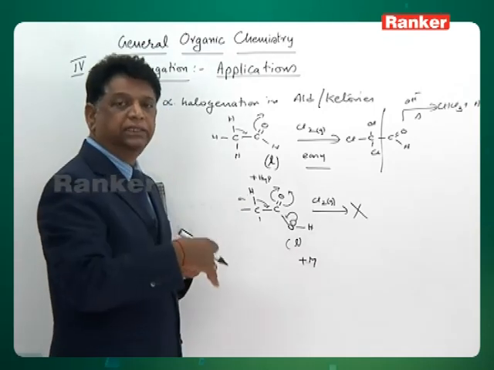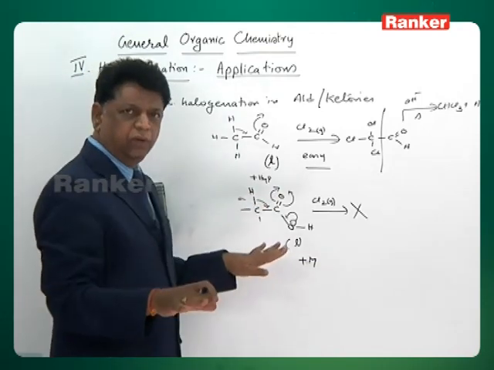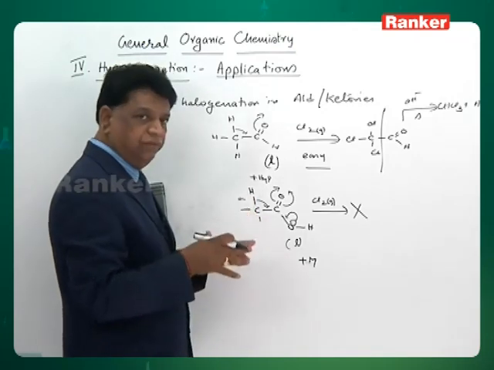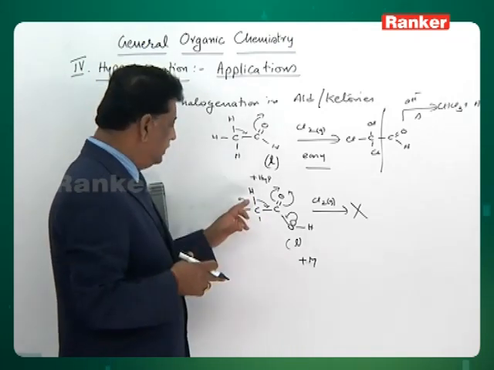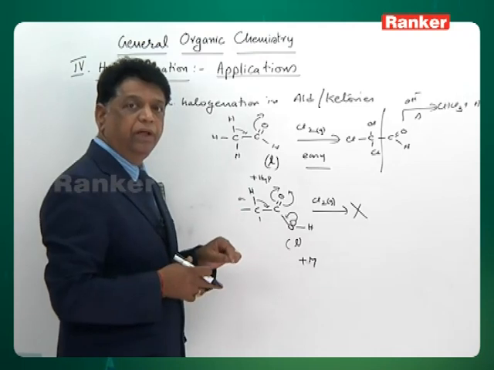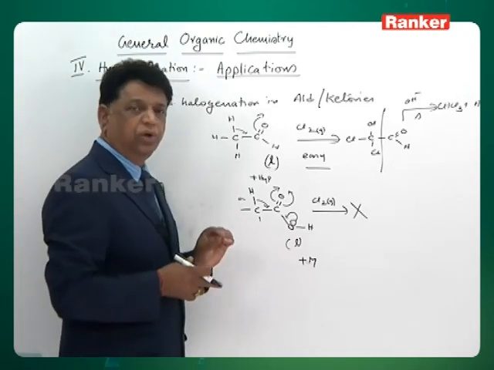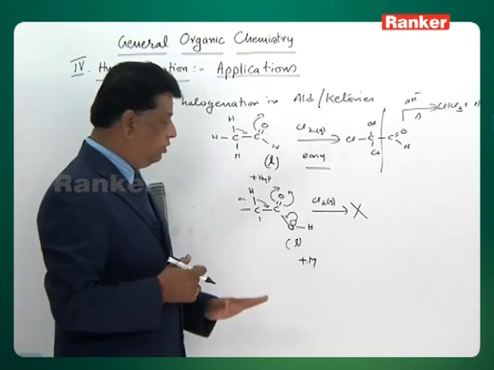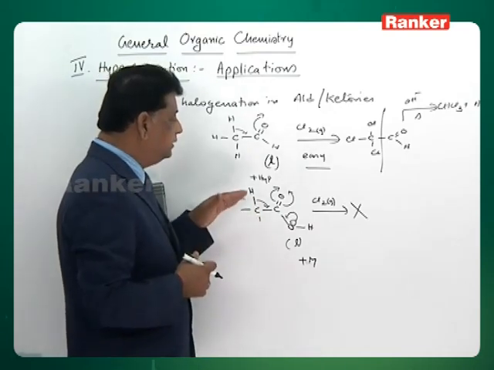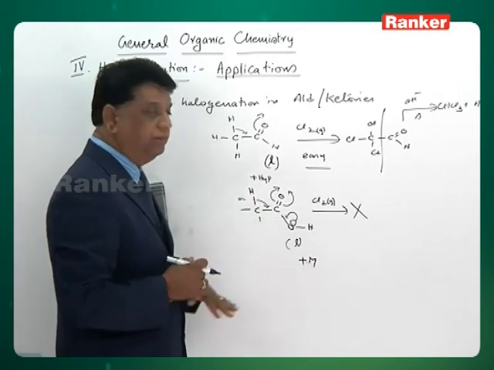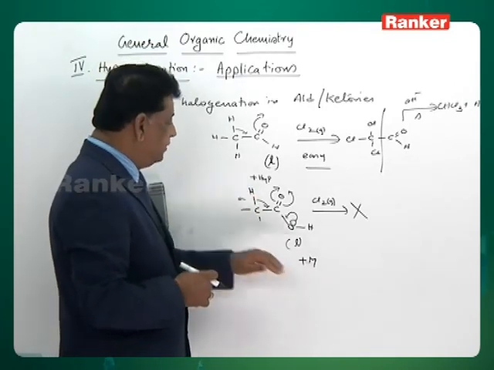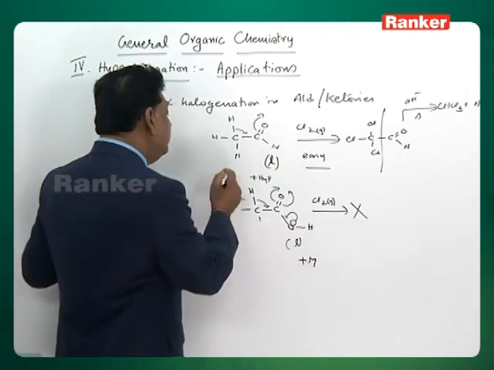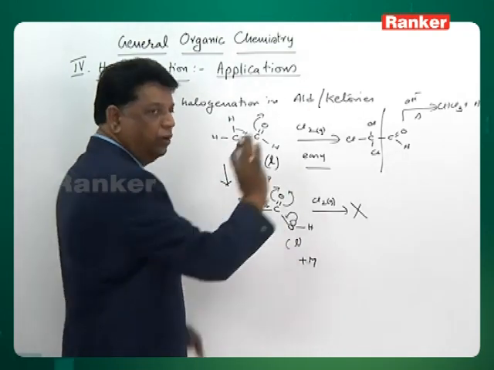Sigma bond utilization, though hyperconjugation is a powerful phenomenon, is difficult because the sigma bond is very strong. Breaking the bond is difficult when compared with the mesomeric effect. That's why the mesomeric effect dominates, hyperconjugation is suppressed, and there is no reaction.